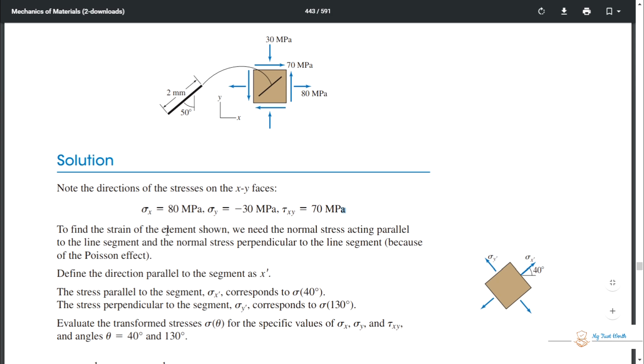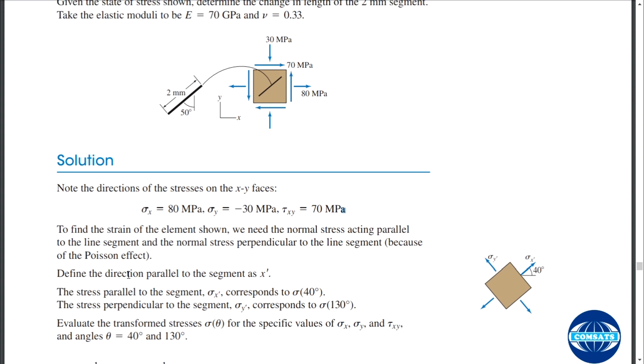All right, to find the strain of the element shown, we need normal stresses acting parallel to the line segment and normal stresses perpendicular to the line segment, because of the Poisson effect. Define the direction axis parallel to this, x dash.